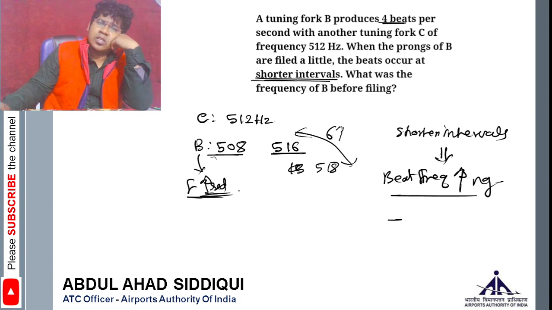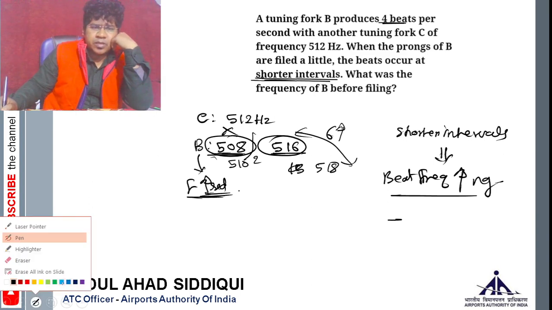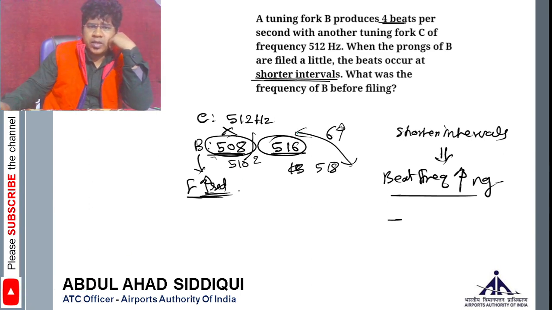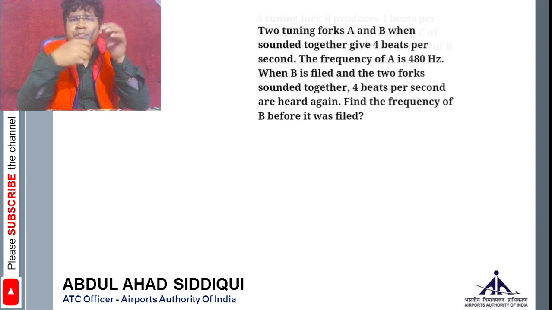Beat frequency has increased. But in the other case, if you file, it will become 510 and the beat will become 2, so it will not increase. So this cannot be the case, therefore 516 will be the answer, right? Before filing, the frequency of B was 516 hertz. Correct? Any doubt? Let us move to the next question.